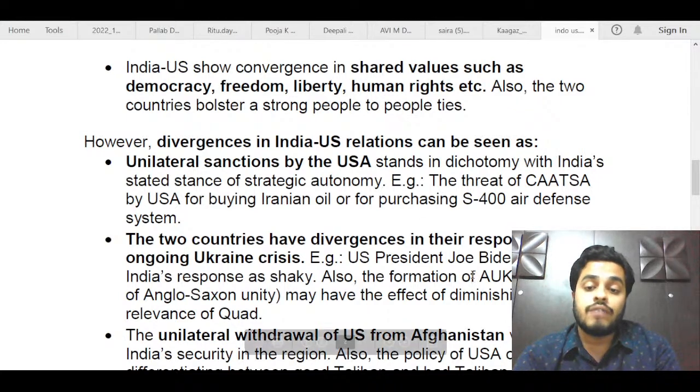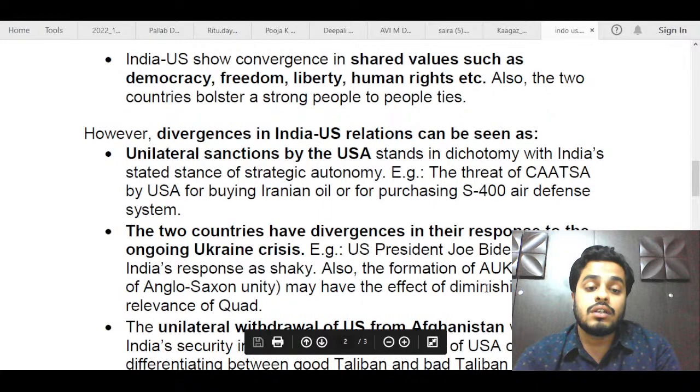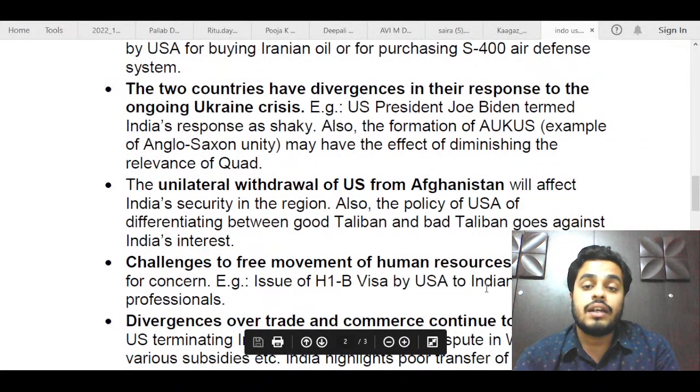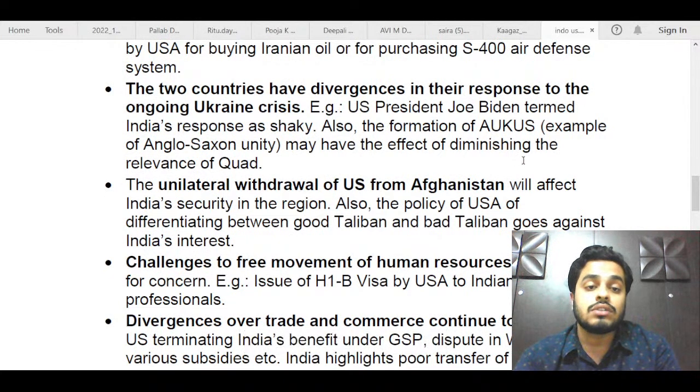Also, you would have known that AUKUS has been formed, a group of countries, Australia, UK, England, and US, in the Indo-Pacific, and this shows that the Quad is diminishing in relevance as India has not been involved in this grouping. So you could have also talked about this AUKUS grouping.